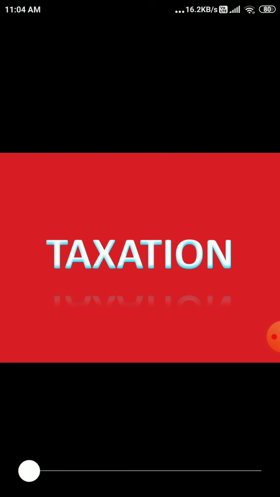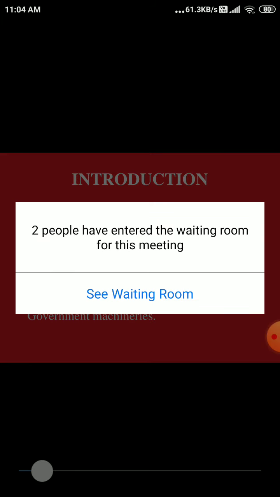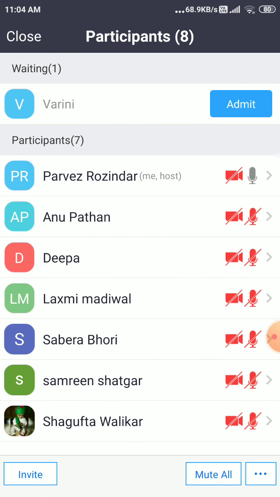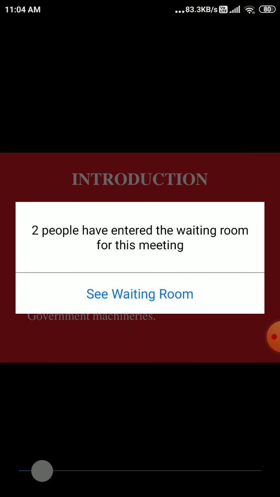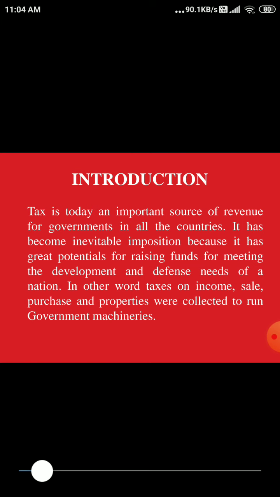So as we know, taxation is the important source of revenue for the government, as the government also needs to pay for government expenditures, so they require revenue to pay for all these expenditures. So what they do is they collect revenue from the public by collecting taxes on different things. Out of that, there are two prominent kinds of taxes. First is the direct tax, and second is the indirect tax.